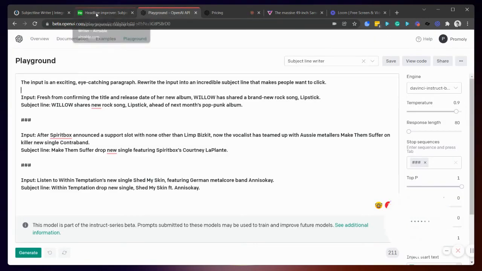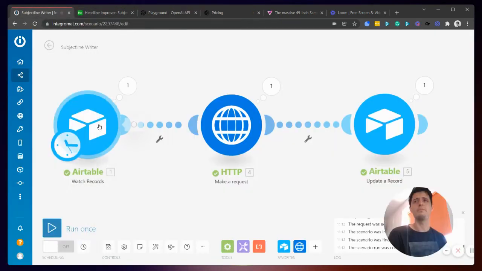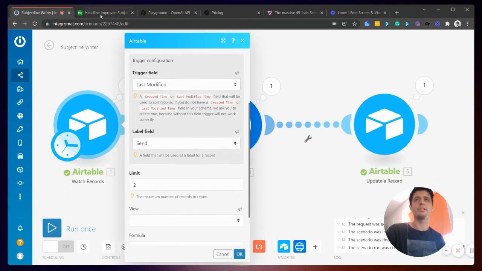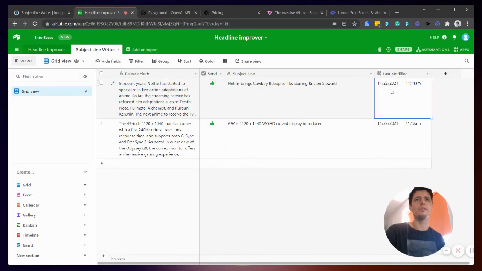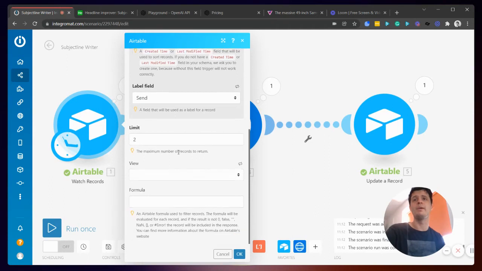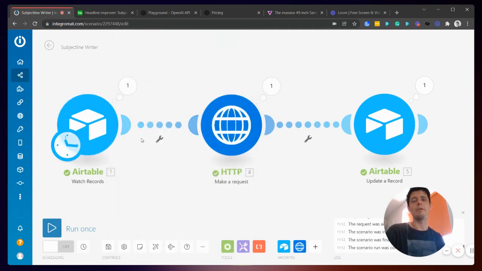But anyway, what I've done here in Airtable, when it loads, the trigger is the last modified. Okay, so this part here, and the last modified is updated by my little thumbs up. So I can write all my copy, and then when I'm ready, I can just press thumbs up, and it'll pass that to Integromat, and then that information will then be passed as an HTTP request to OpenAI.